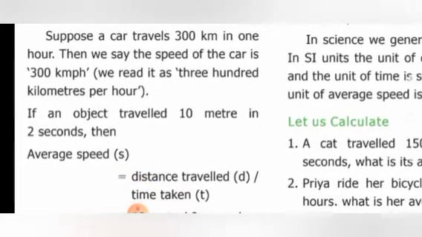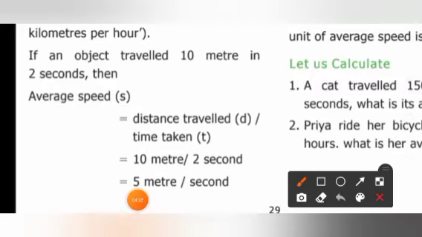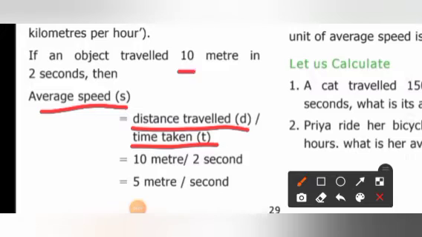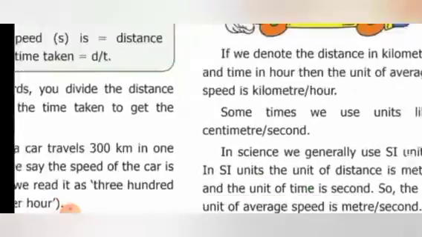If an object traveled 10 meters in 2 seconds, then how can we calculate the average speed? We know the formula: speed equals distance traveled by time taken. What is the distance traveled? 10 meters. And the time? 2 seconds. So 10 meters by 2 seconds. What is the answer? 10 divided by 2 is 5 meters per second. Is it clear, children? Did you understand this? Similarly, another problem.